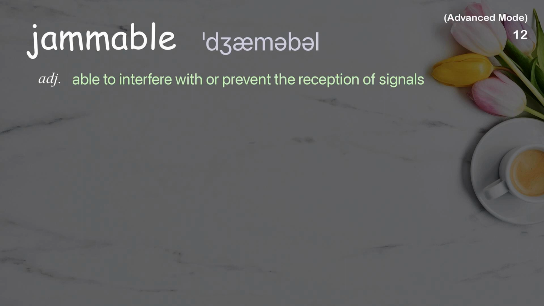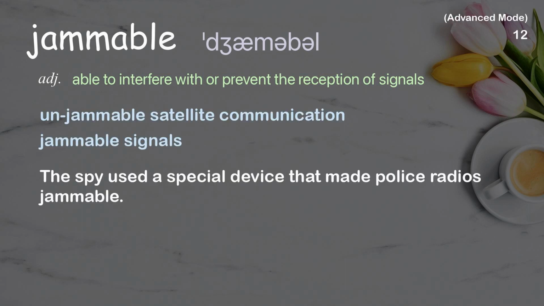Jammable. Able to interfere with or prevent the reception of signals. Examples: Unjammable satellite communication. Jammable signals. The spy used a special device that made police radios jammable.